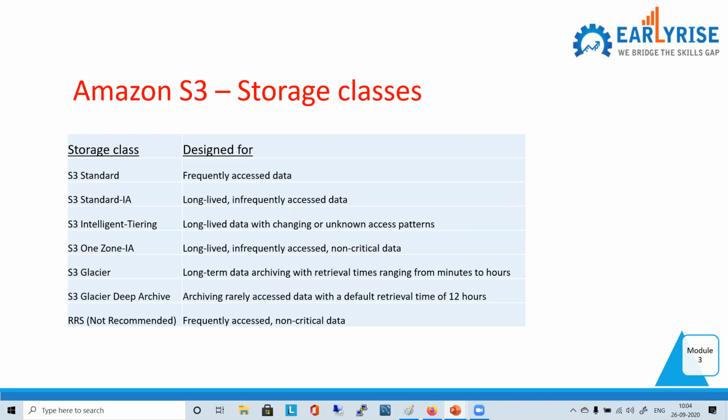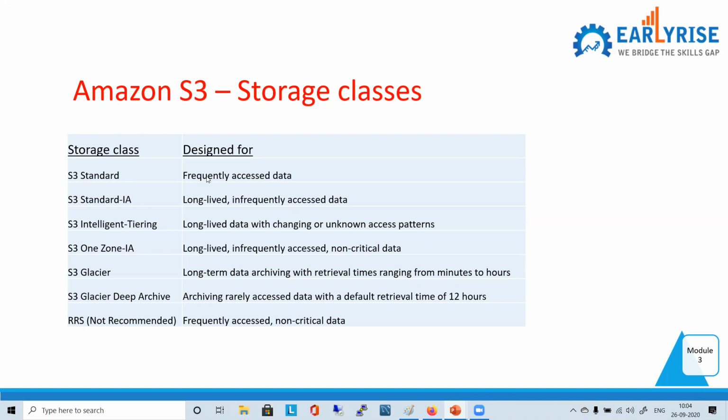Now let me tell you from the very beginning that in this list, if you go from top to bottom, the first is the standard class, and the next one should be cheaper than the one above. But that is not the case here. If I put it in between, then the pricing sequence will be proper. Anyway, I just kept IA here because I wanted to explain IA first, then Intelligent-Tiering.